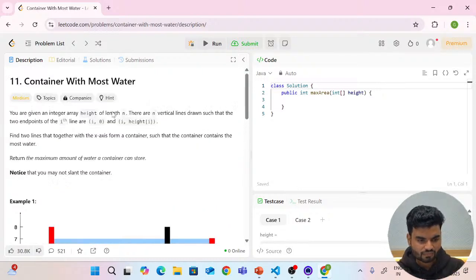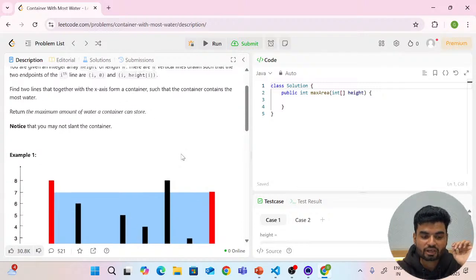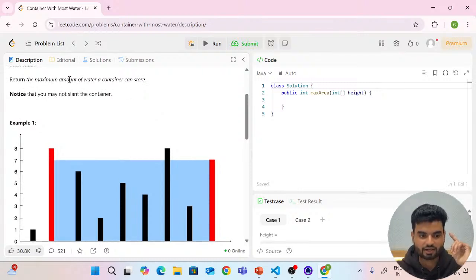The problem says you are given an integer array height of length n. There are n vertical lines drawn such that the two endpoints of the ith line are (i, 0) and (i, height[i]). Find two lines that together with the x-axis form a container, such that the container contains the most water. Return the maximum amount of water a container can store.